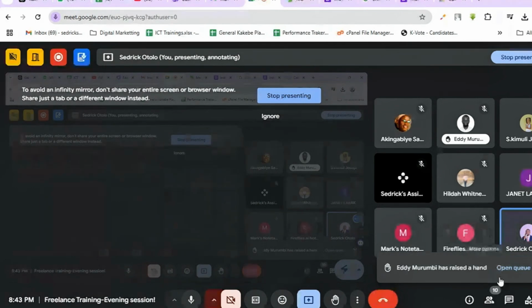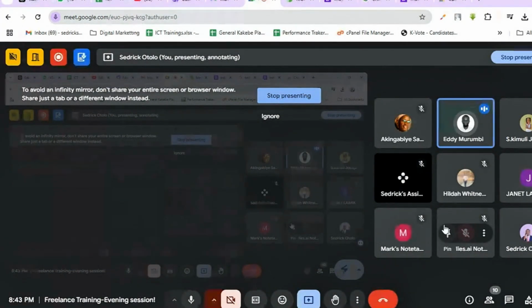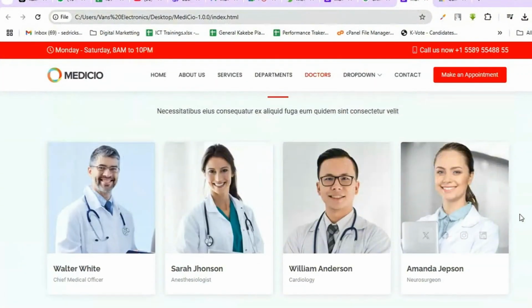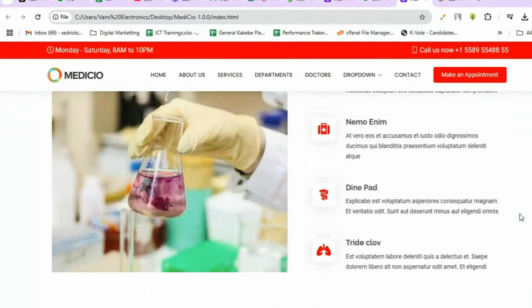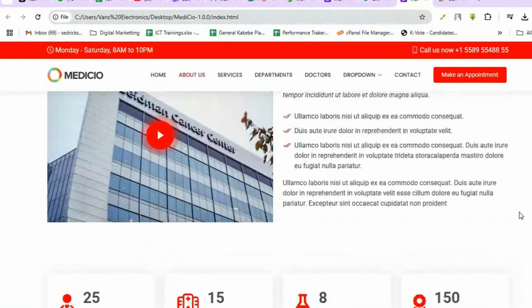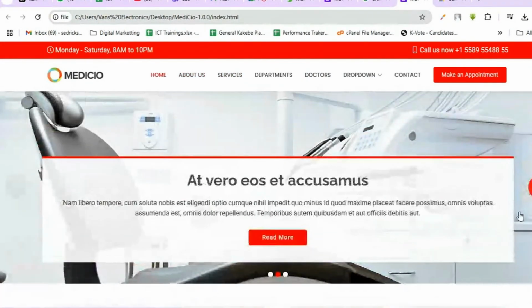Yes, Eddie. Yes, Cedric, thank you so much. My question was just when you were trying to use that template of the medical one, and we tried to pick the color from the template, but it didn't work with the color picker. So I didn't see well how you went in the code and changed it, then the color changed in all the template.